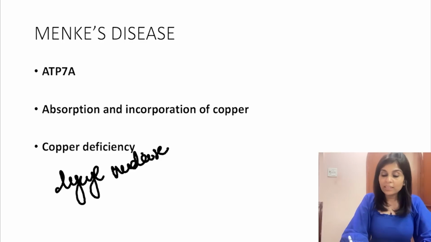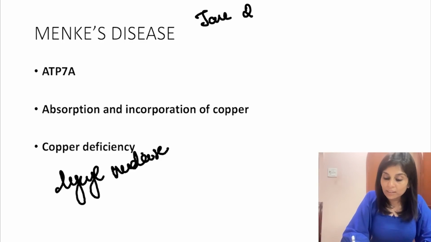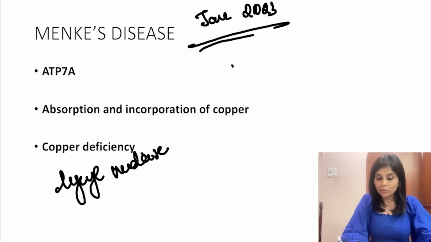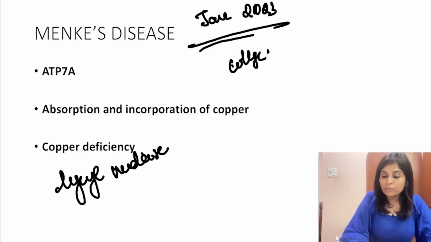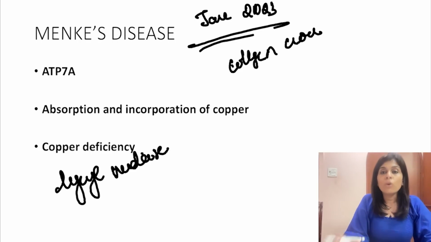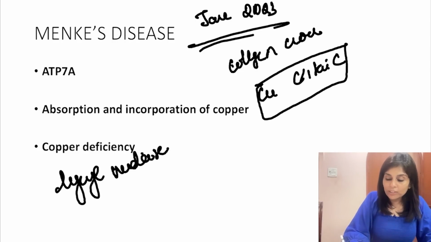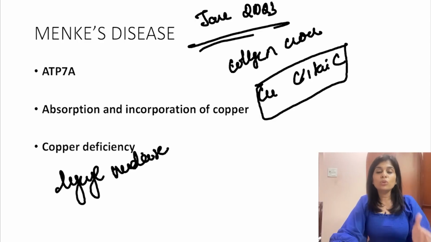This was asked in FMG Jan 2023. In the Jan 2023 MCQ, they asked you, collagen cross linkage formation is dependent on what? Answer should be copper and vitamin C. Please memorize it. Collagen cross linkage formation is dependent on both copper and vitamin C. Why copper? Because copper is necessary for lysyl oxidase.